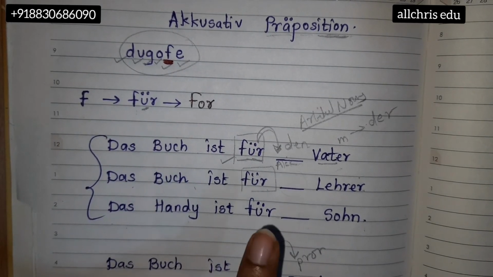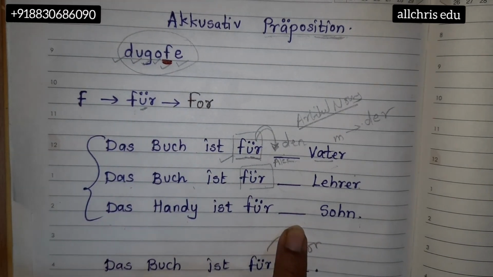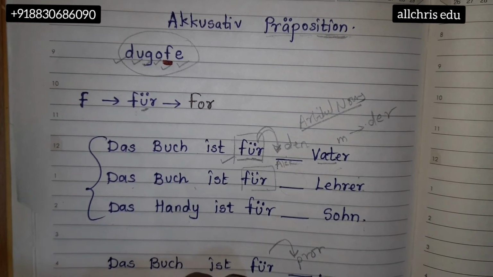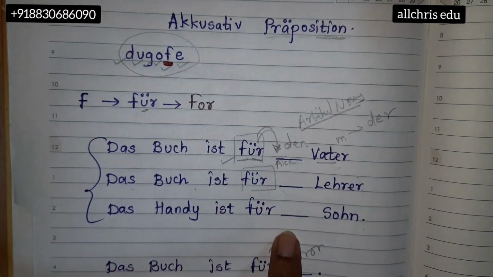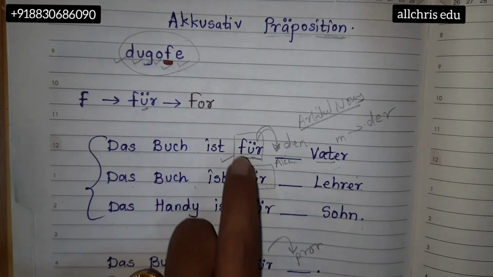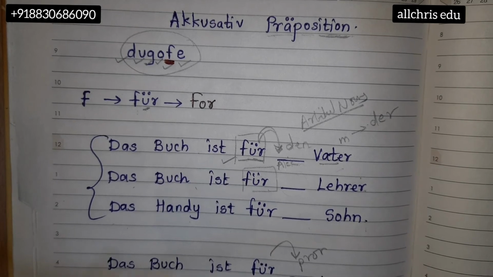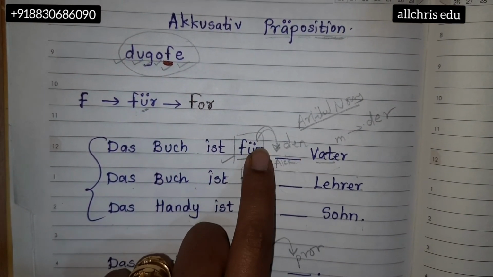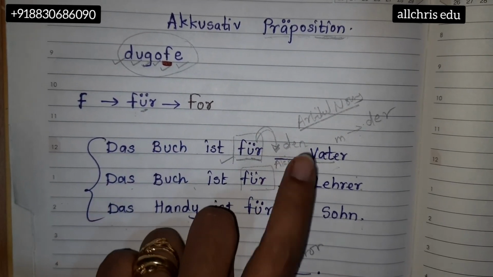If you are writing the unbestimmt article, ein, einen, write in accusative form. Even if you are writing a possessive article, mein, dein, which I have already taught you, that also comes in accusative form. So after the word für, you don't have to worry who is doing the action on whom, who is the receiver, nothing to worry. If this preposition is in the picture, after that it's very loyal to the accusative case, so it will be accusative only.